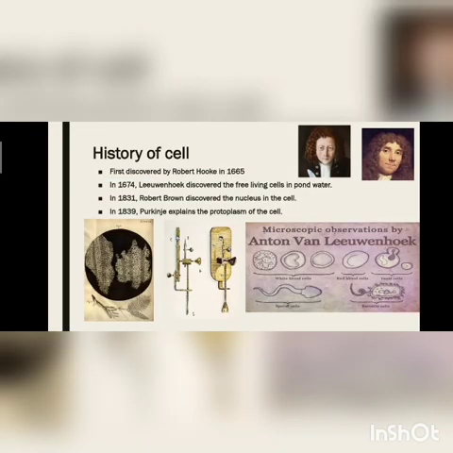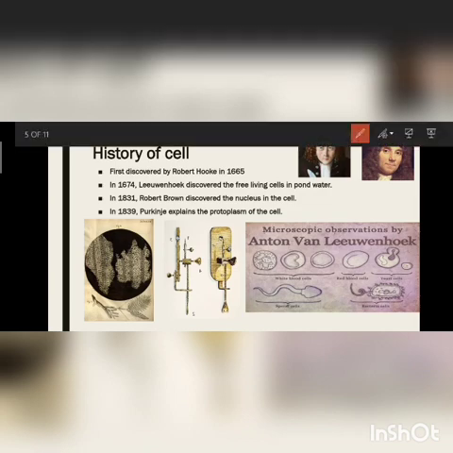Now moving to the history of the cell. See, the first man who discovered the cell was Robert Hooke. Robert Hooke discovered it in a dead cork cell. You can see here dead cork cell, but this dead cork cell was not living, it is a dead cell.